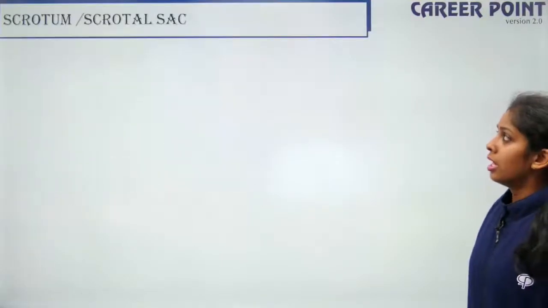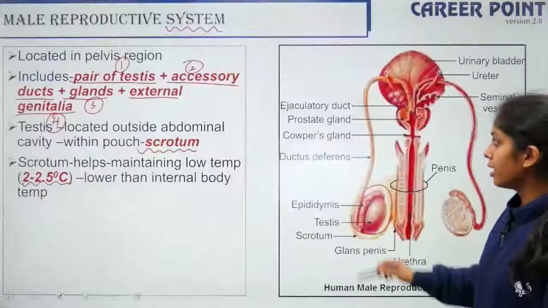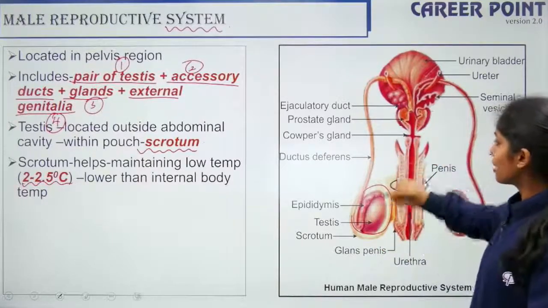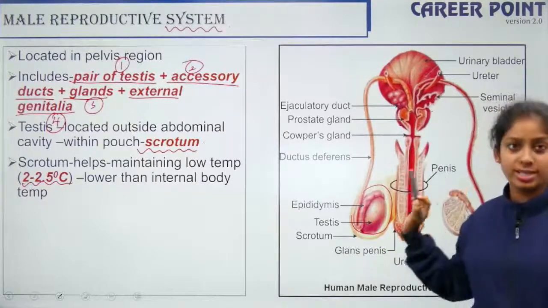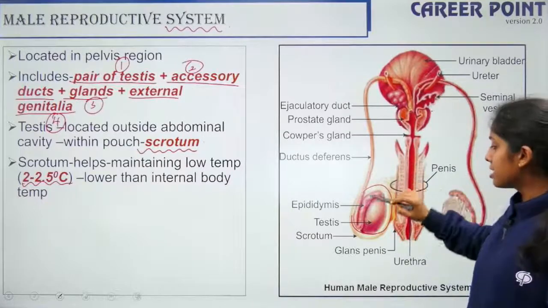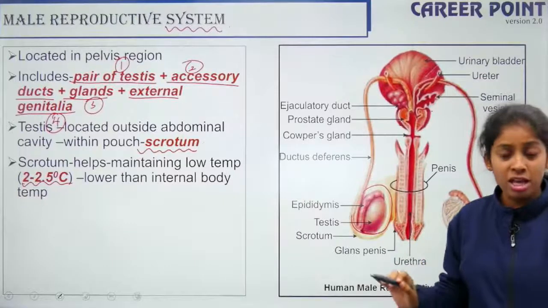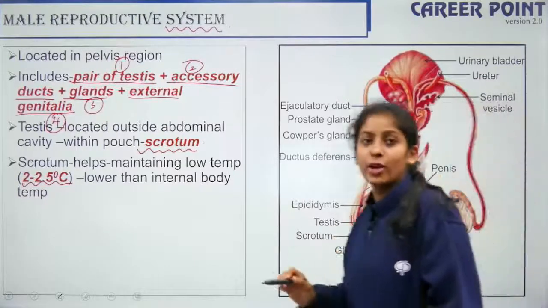Alright? Yeah. So you have a pair of testes, you have glands, you have ducts, and you have the male genitalia. So your pair of testes is outside the abdominal cavity in a particular sac called a scrotum. So it is present here to maintain a lower temperature than the internal body temperature.